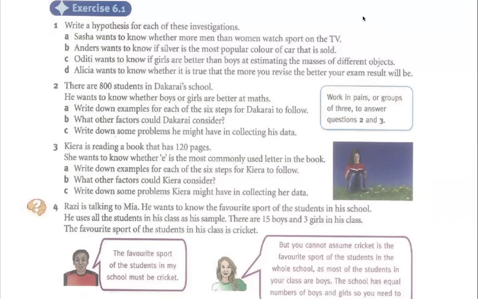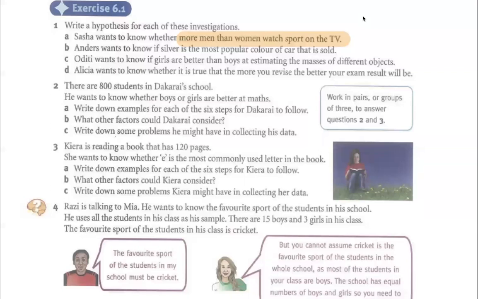If you want to say that yes, more men than women watch sports on TV, then you just write this as your hypothesis, immediately from here. Or you can say the opposite, using a negative statement, or you just say that more women than men watch sport on TV. You can just change the position of this one here so that you get a different hypothesis. It's up to you what hypothesis you want. Just writing more men than women watch sport on the TV is enough for a hypothesis.